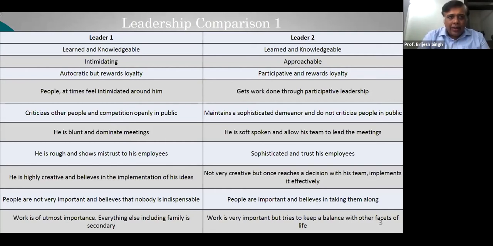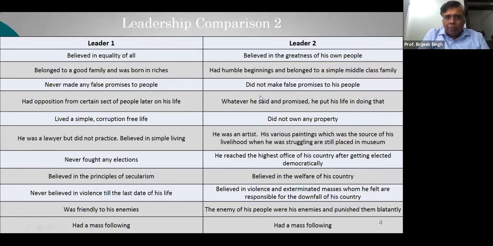You can look at all the characteristics or attributes of leader one on the left, and then at the characteristics or attributes of the leader on the second side. Just let me know who will be the leader of your choice.